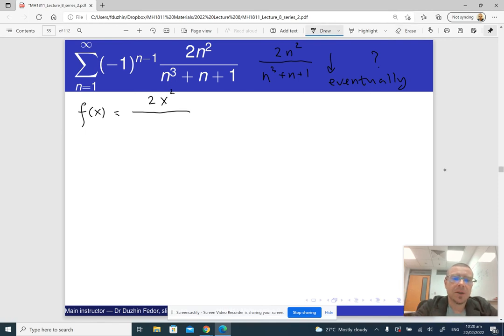So f of x equals x squared divided by x cubed plus x plus 1. Now what is f prime of x? Basically, what we want to find out is, is it true that f prime of x is negative for large x?